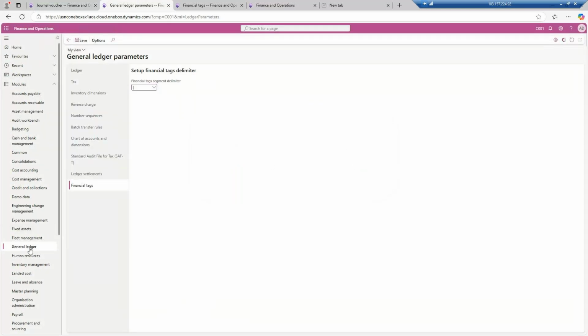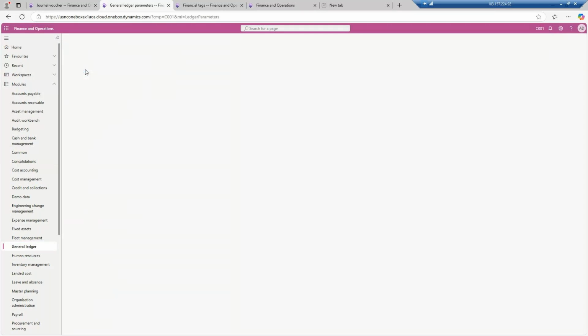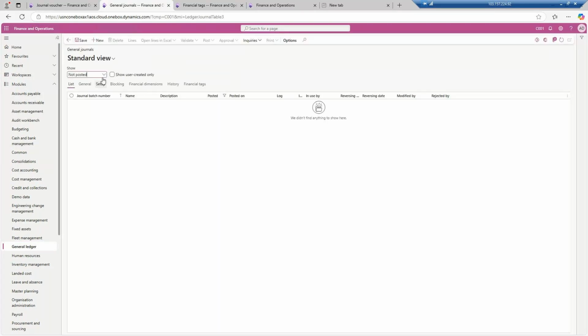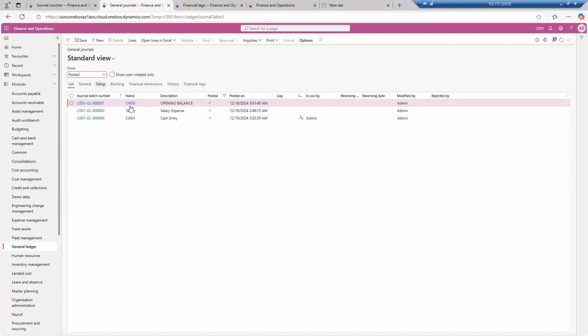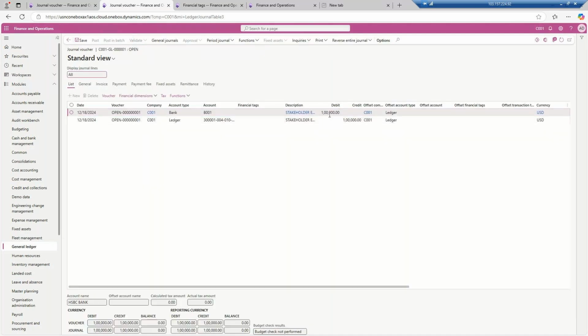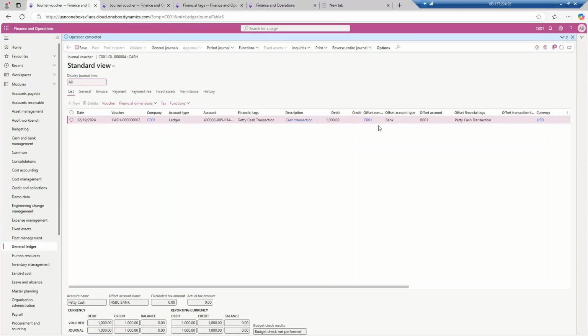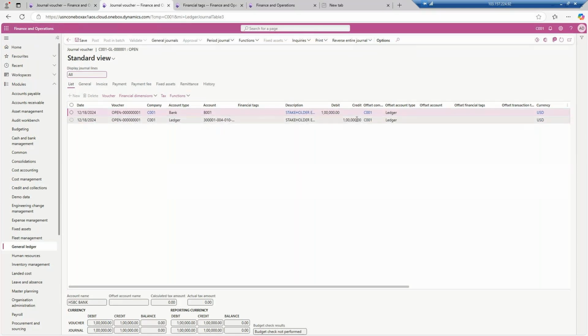If I go to the general ledger, go to the general journals, go to the posted journal, this is the opening entry, and you go to the lines now. Once you go to the lines over here, you will see that I have kept debit and credit like this. I need to put the debit and credit like this. So is there any difference between the entry which I have created over here and which I have posted over here? No, there is no such difference.